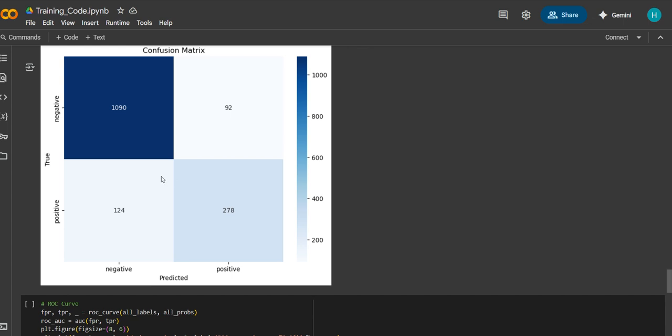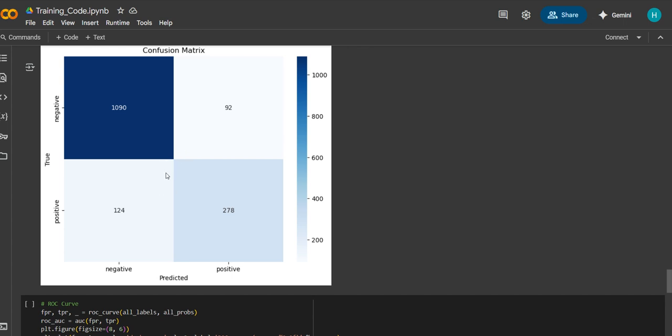The predicted class label appears on the y-axis and the true class label on the x-axis. A confusion matrix contains four distinct classifications: true negative, false positive, false negative, as well as true positive.